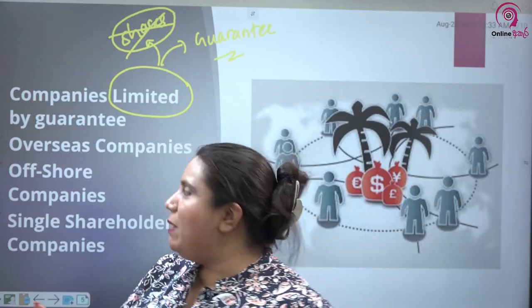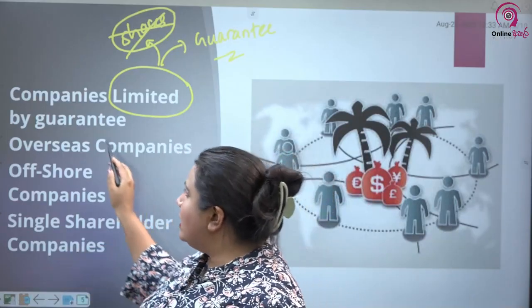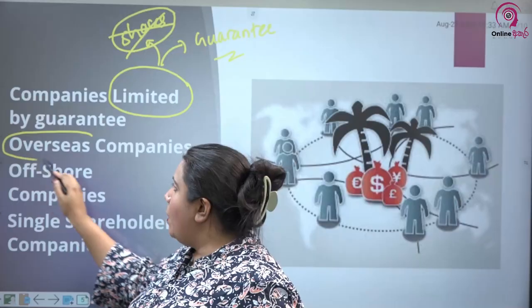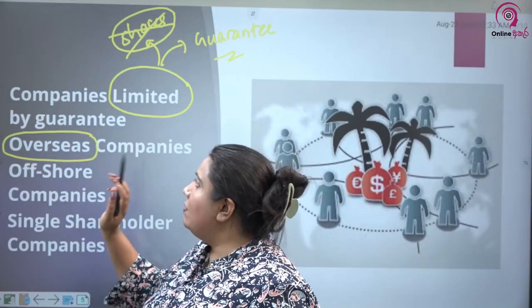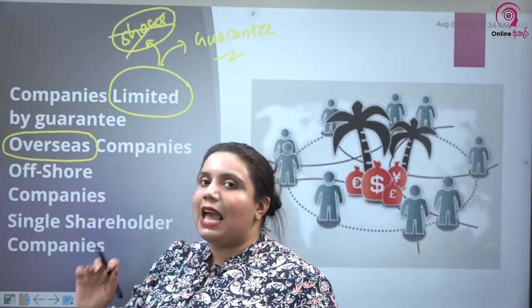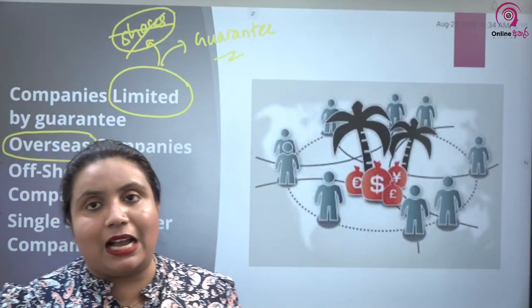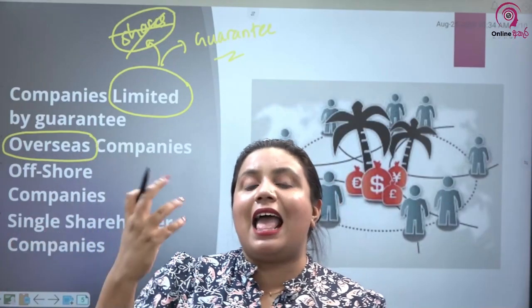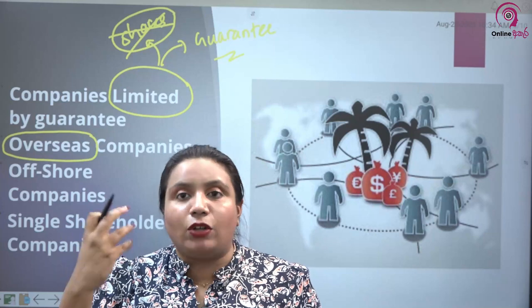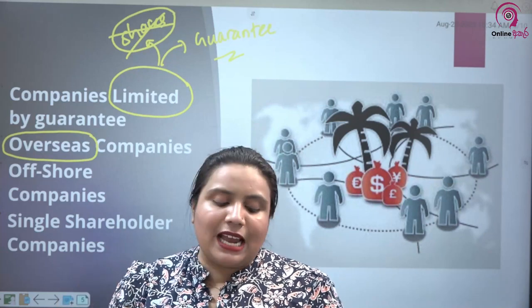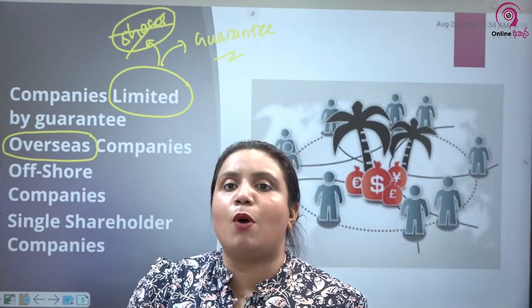So basically, simply what you can remember is when you take an overseas company, these are not offshore, we are talking about overseas companies. Especially the feature of overseas companies is they are established outside Sri Lanka, but they might have or they will have a branch or an office inside Sri Lanka as at an appointed date.